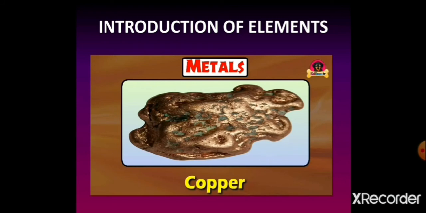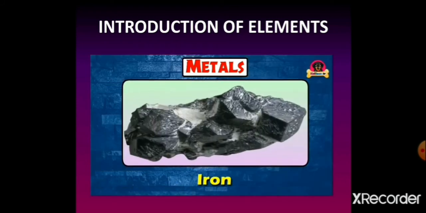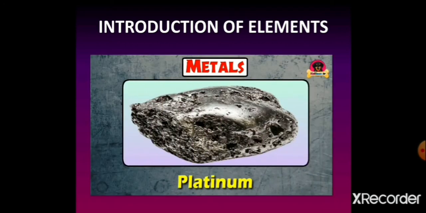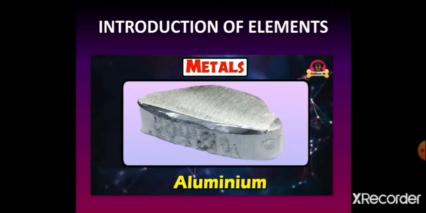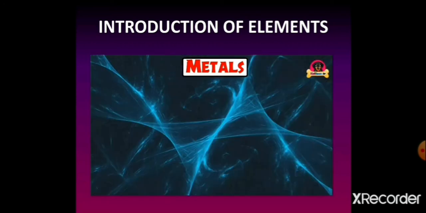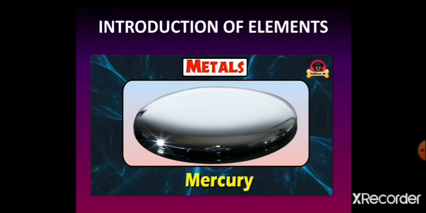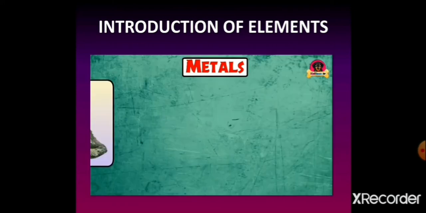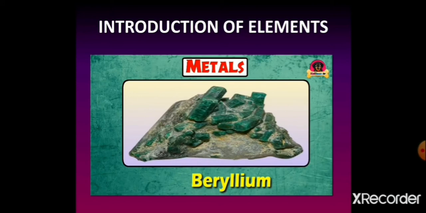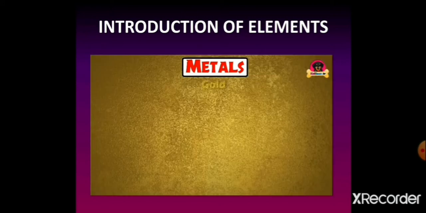brown colored copper metal, iron metal, platinum metal element. This is aluminium metal, liquid state mercury metal and beryllium metal element. Now let's discuss the uses of it.